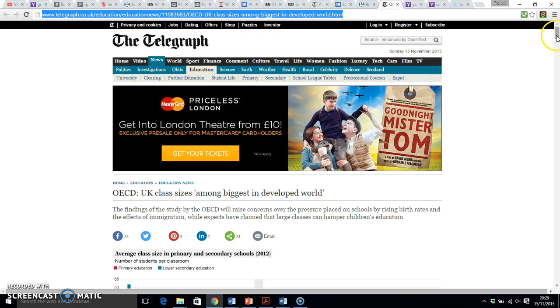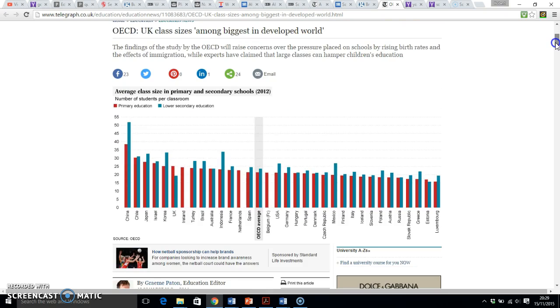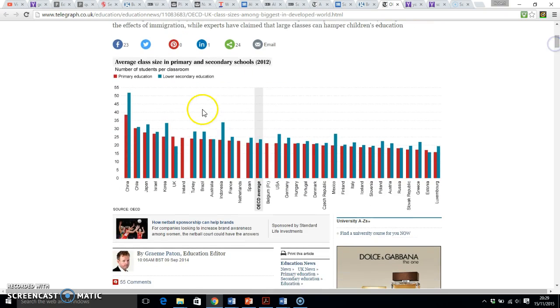So it's about class sizes. Now this was a study that's been done, and it shows how primary class sizes in the UK are some of the highest in the world when compared to a lot of other countries over here. So using that information, if you can see also, it's quite different in terms of primary and secondary. So primary in red and lower secondary in blue, and we're quite low when it comes to secondary school, but with primary school we're quite high.